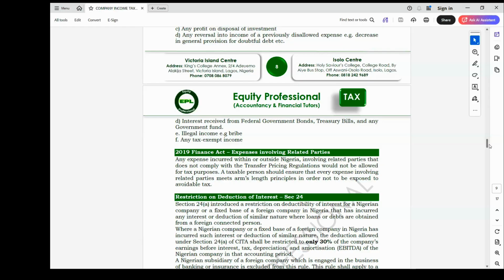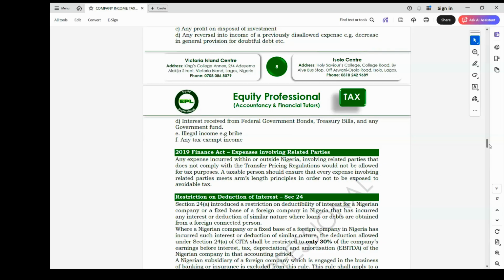according to Section 24 of CITA. Section 24 of CITA now stated that when a loan is between related parties, connected persons, the interest on loan will be restricted.